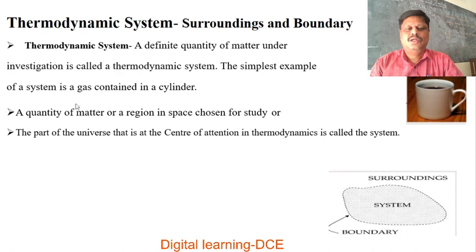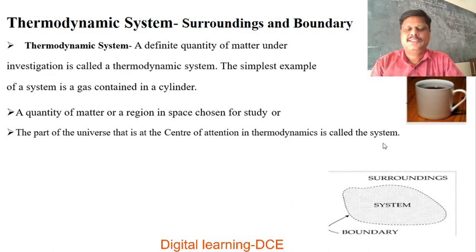A system is also defined as a quantity of matter or a region in space chosen for study, or the part of the universe that is at the center of attention in thermodynamics.